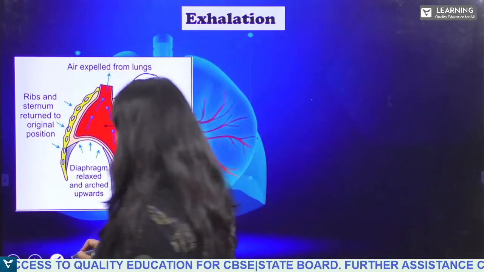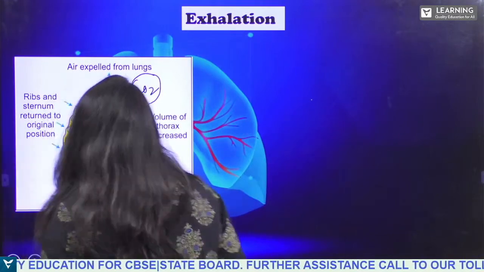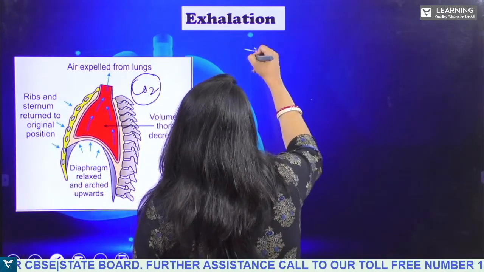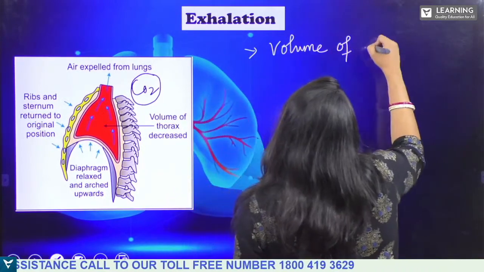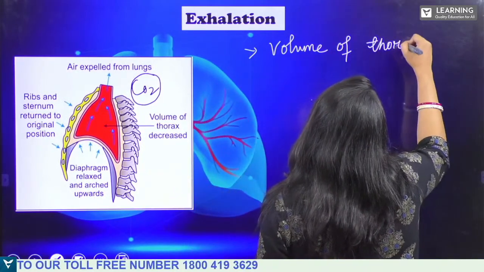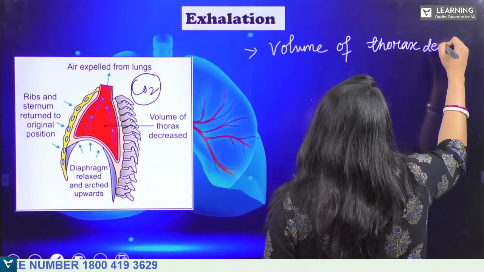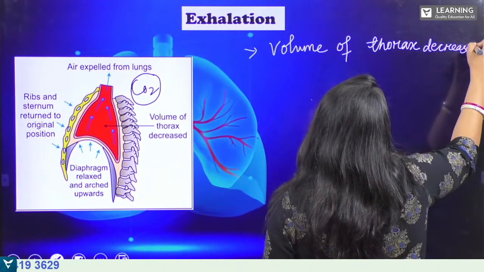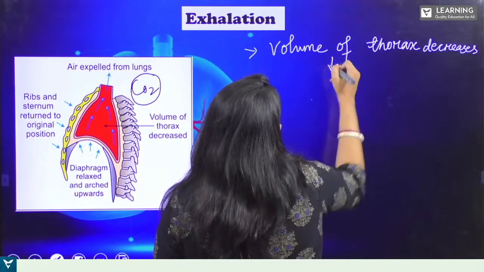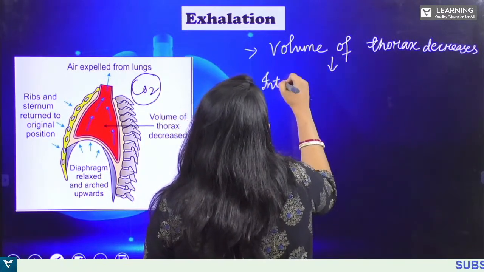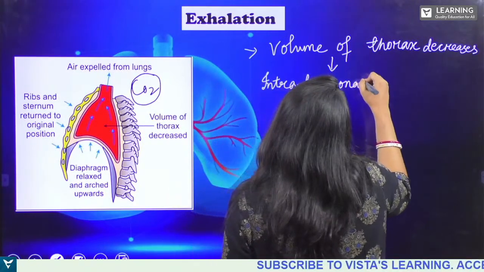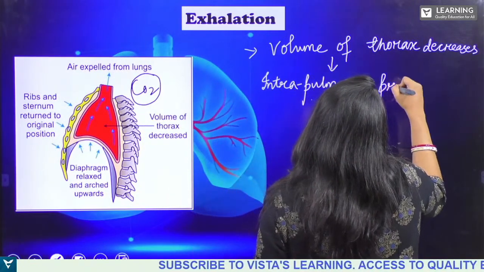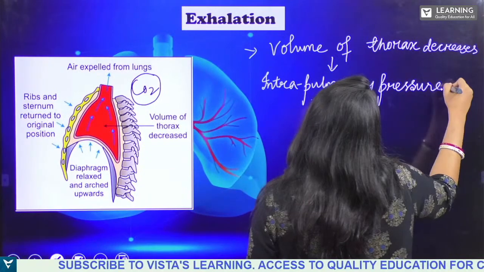So here what happens, as you can see, the volume of thorax decreases. Next, intrapulmonary pressure increases.